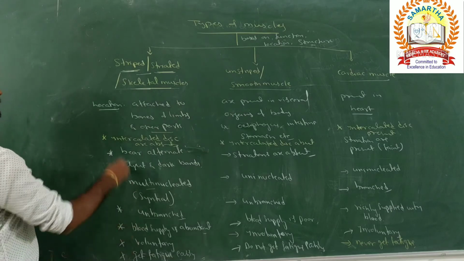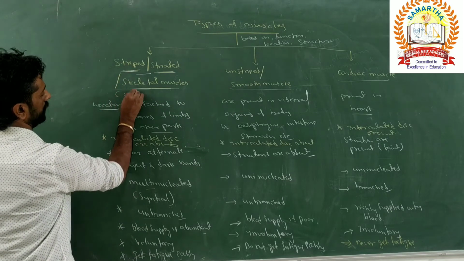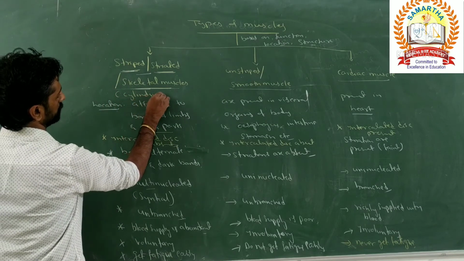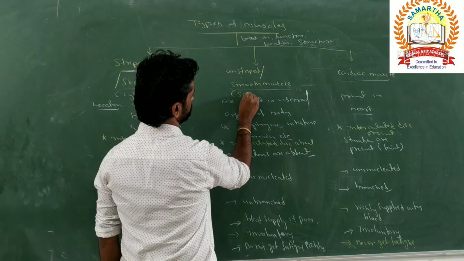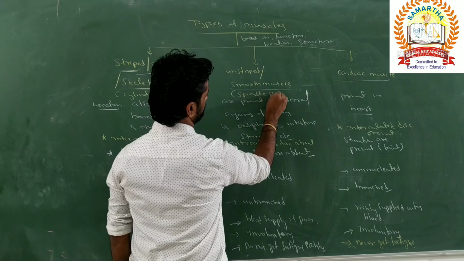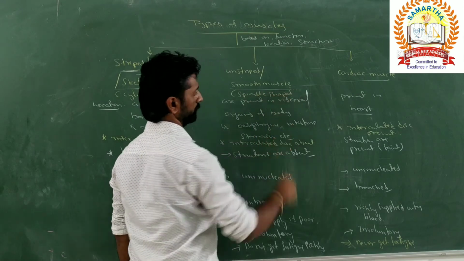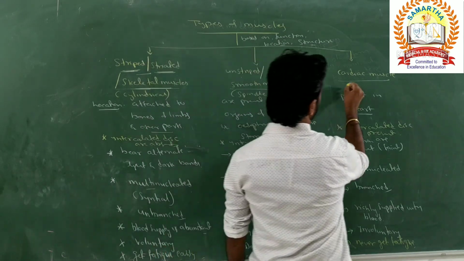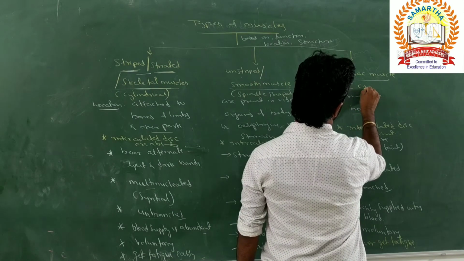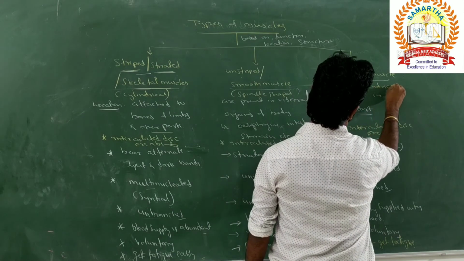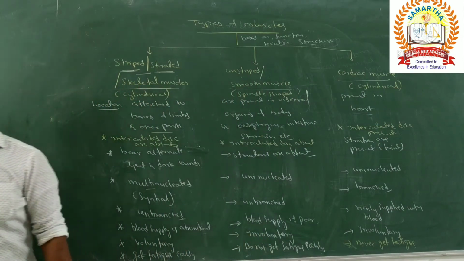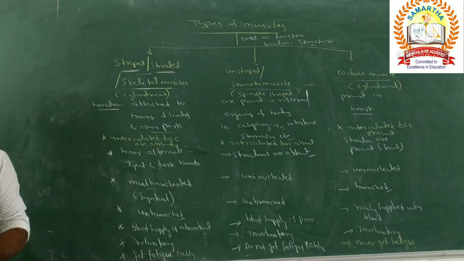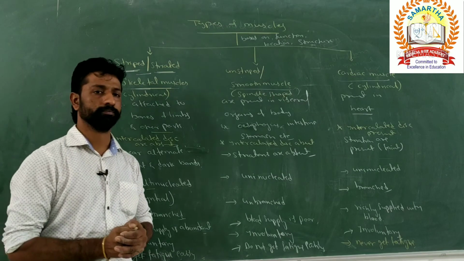With respect to shape, striated muscles are cylindrical in nature, and smooth muscles are spindle shaped and unbranched. Cardiac muscles are also cylindrical but branched. Okay, this is about the properties of different types of muscles. Any doubt in this one?